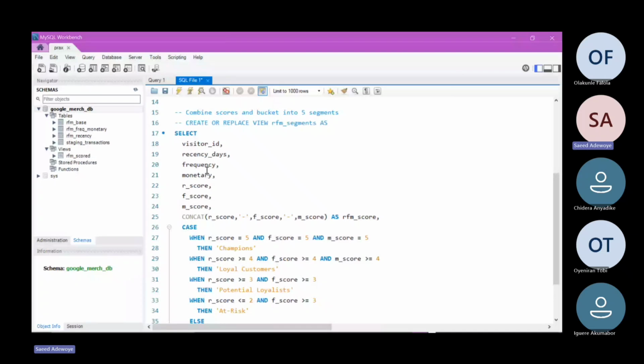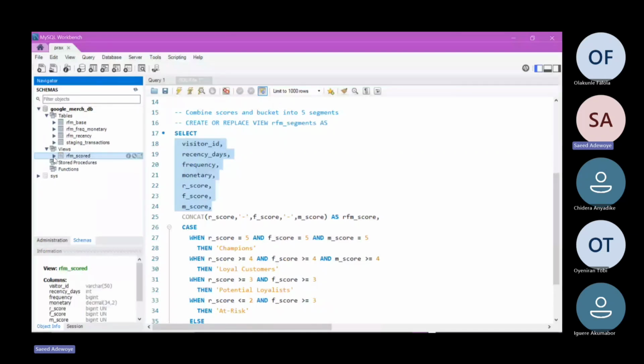These are the features, or the fields, in the view that we created. Let me bring it down. Here it is, as we can see over here: visitor ID, recency days, frequency, monetary, R score, and the likes. That's what our view entails. So we're bringing everything out. Then afterward, we want to use the concat function. Concatenation is just adding two variables together. Variable in the sense that it can be a number with a text or string.